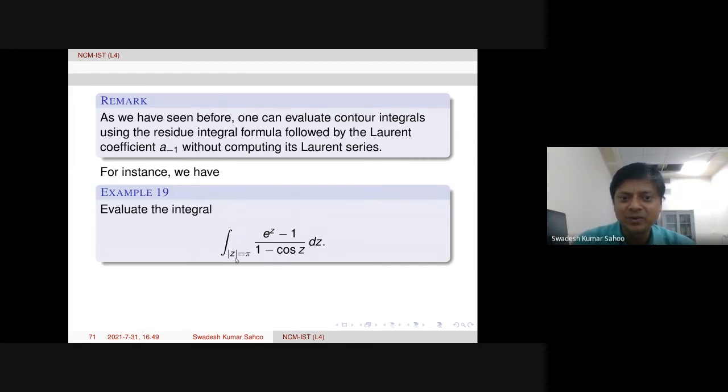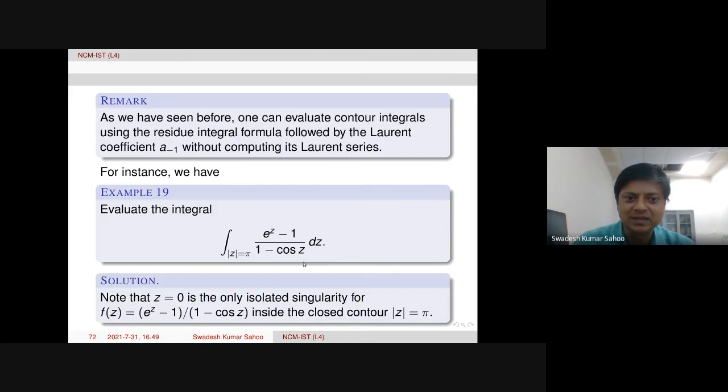Integral over mod z equal to pi of (e to the power z minus 1) by (1 minus cos z) dz. So here function is this one, e to the power z minus 1 by 1 minus cos z. Here z equal to 0 is the only isolated singularity for f of z inside the contour mod z equal to pi. Of course, outside you will have, but inside we need only z equal to 0.